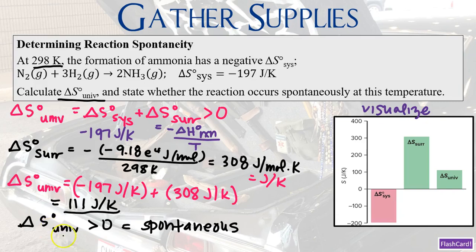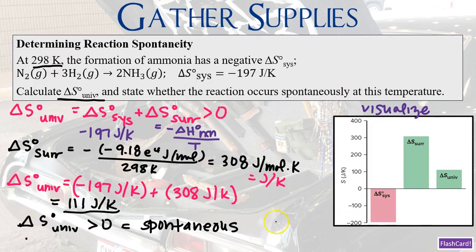Since delta S naught of the universe is greater than 0, then this process is going to be spontaneous. And if it is going to be spontaneous, that means it's going to be spontaneous at this particular temperature, 298 Kelvin. Okay, folks? So we have effectively answered both portions of the question. We've calculated delta S naught of the universe, and we stated that this entire process of its reaction is going to be spontaneous at 298 Kelvin.